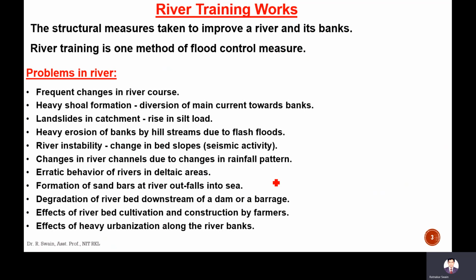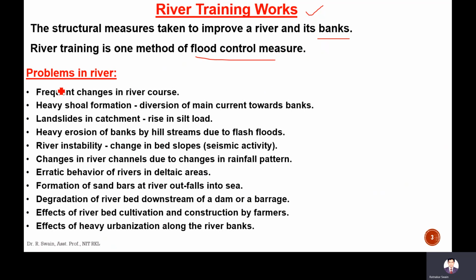So the main objective of river training works is to stop erosion and deposition of the river, and also erosion and deposition of the banks. River means it includes banks. So this river training works is very important for flood control measures.